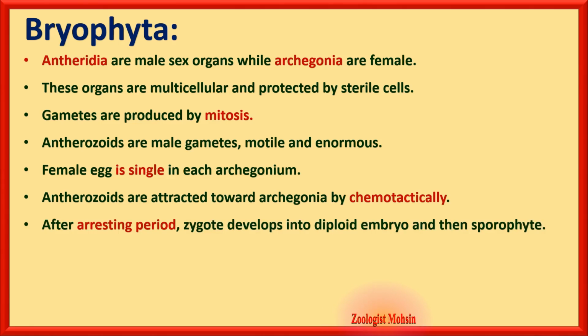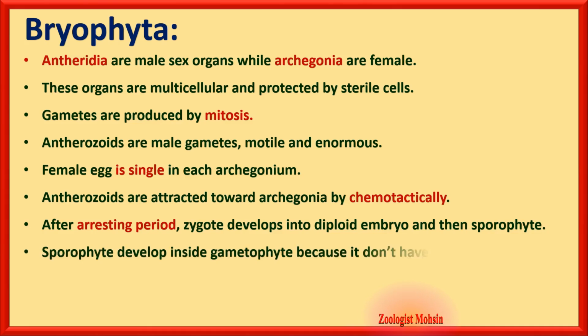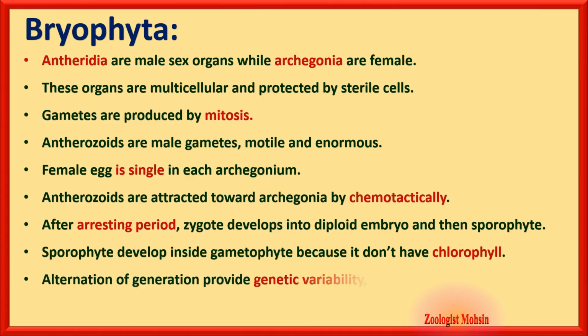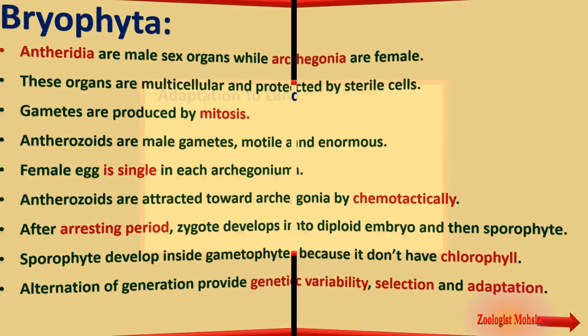After a resting period, the zygote develops into a diploid embryo and then the sporophyte. The sporophyte develops inside the gametophyte because it does not have chlorophyll and is dependent for its nourishment or food. Alternation of generation provides genetic variability, selection and adaptation. These three terms are very important, which are always linked with alternation of generation in the MCQs.